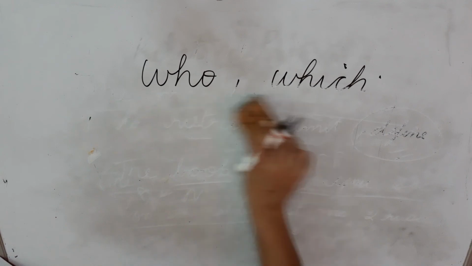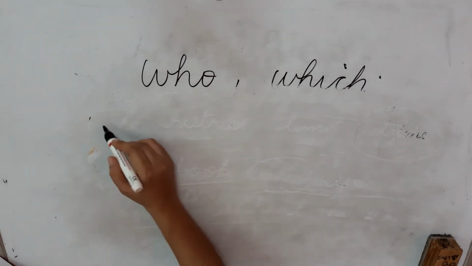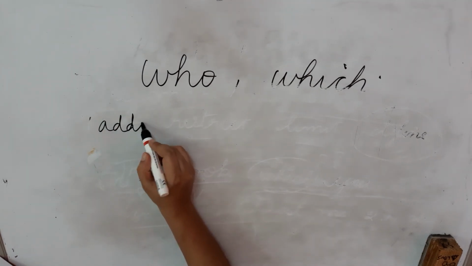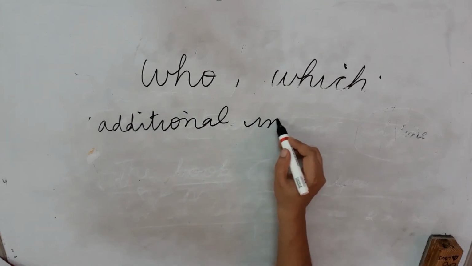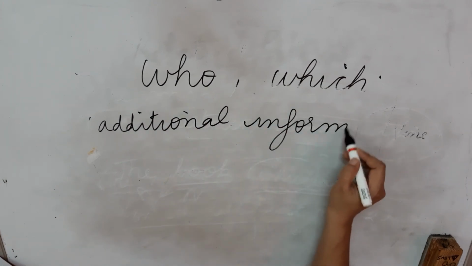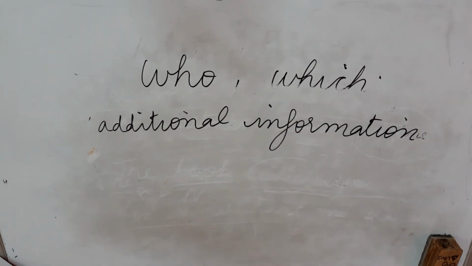Next point that has been given in your chapter is to give some additional information. Just remember that even the last sentences we have done can only be taken as additional information about the antecedent.